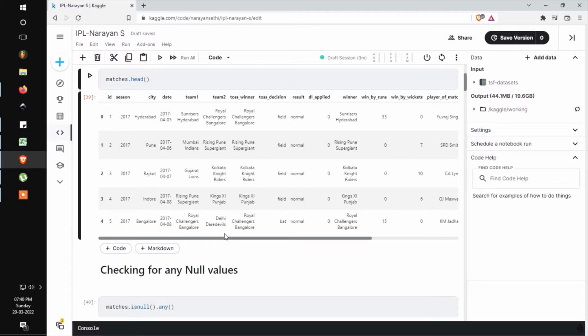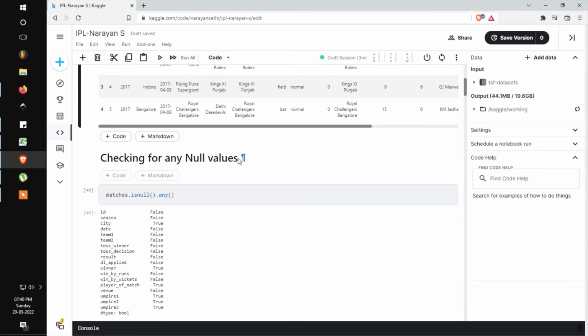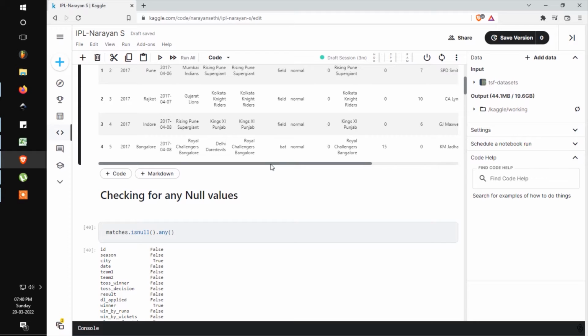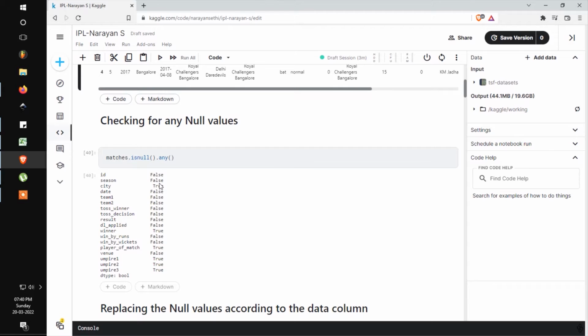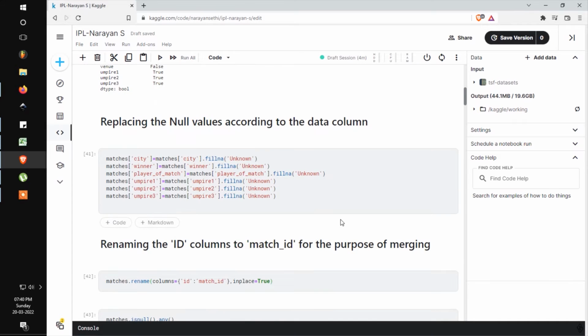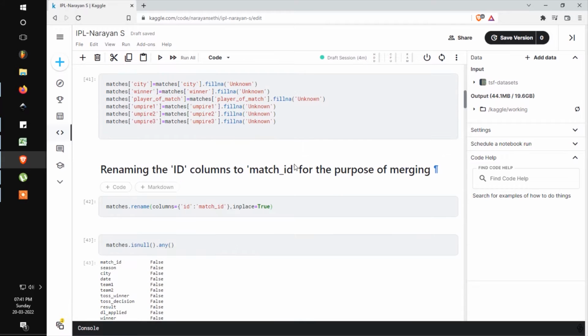And moving on, I'm checking for any null values that might exist in the data. When we look at this list, we see yes, there are some null values in the city and player of the match column, the umpire 1 column, umpire 2 column, and umpire 3 column. I'm replacing the null values according to the data column. Since city is a string data column, I'm replacing the nan values with the string unknown. Same with the winner and same with the rest of the empty data columns. And next I'm renaming the ID to match ID so I can merge the two data sets further on in this project.